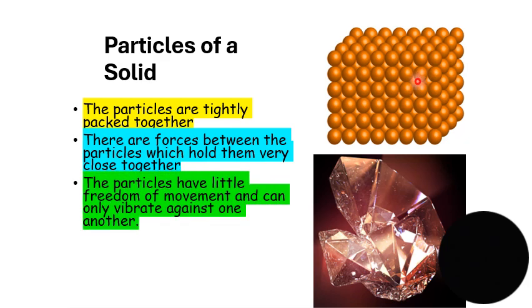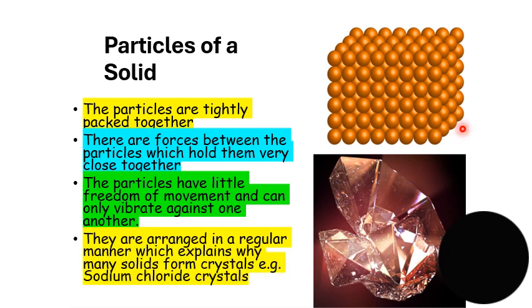So we can now use the kinetic theory to talk about the particles of solids, liquids, and gases. For solids, we can see over here that the particles are really tightly packed. The reason for this is because of the forces of attraction between the particles. The forces of attraction are really strong between those particles of a solid, and as a result there is very little movement. They can only vibrate against one another or vibrate in their positions.